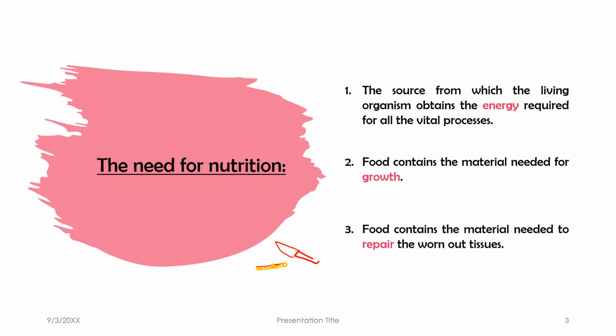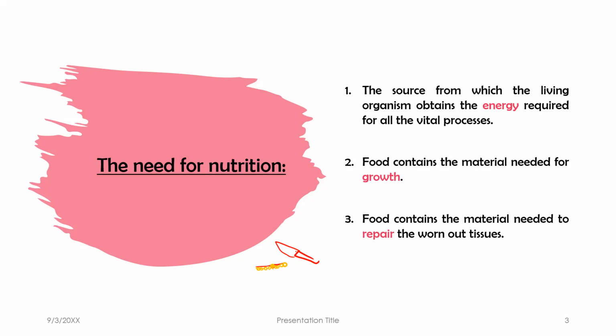So I need food also for repairing worn out tissues, all the tissues damaged by an accident, cutting, burning, any kind of accident. So the food contains the raw material needed to repair the worn out tissues. This is the need for nutrition.